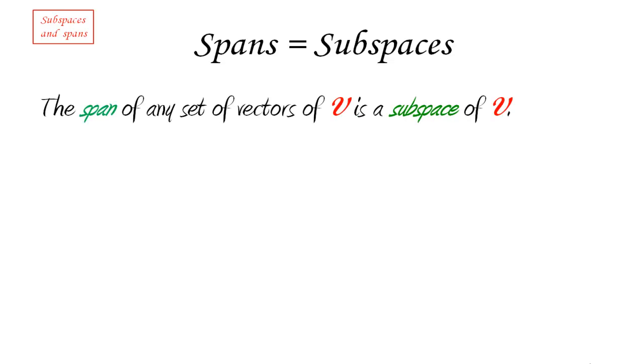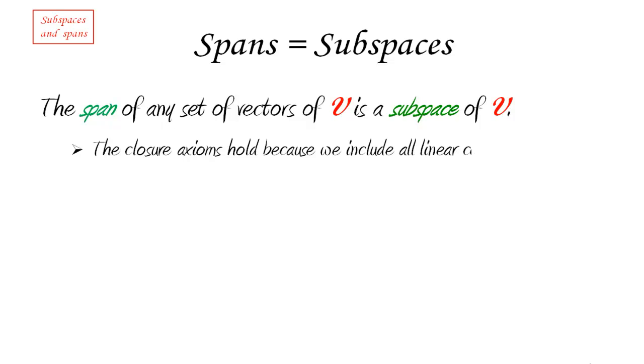The span of any set of vectors is always a subspace of V. Okay? And the reason for that is that the closure axioms both hold because we include all linear combinations, right? So remember, basically I'm using the linear combination axiom. Because I'm including all linear combinations, that means that if I start from any vectors in the original set, and I consider any linear combination, I'm still in there. And so in fact that's what's happening with this span.